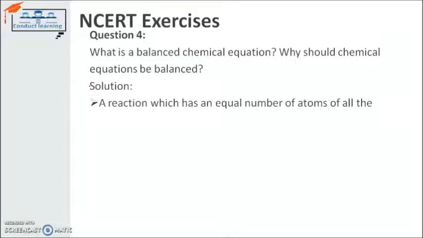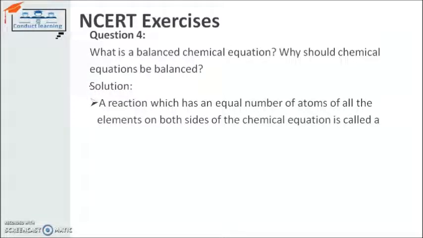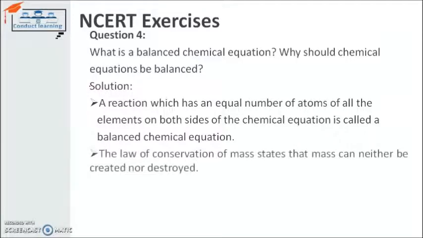A reaction which has an equal number of atoms of all the elements on both sides of the chemical equation is called a balanced chemical equation. That means if the number of atoms for elements on the reactant side and on the product side is equal, it is a balanced chemical equation. The law of conservation of mass states that mass can neither be created nor be destroyed.